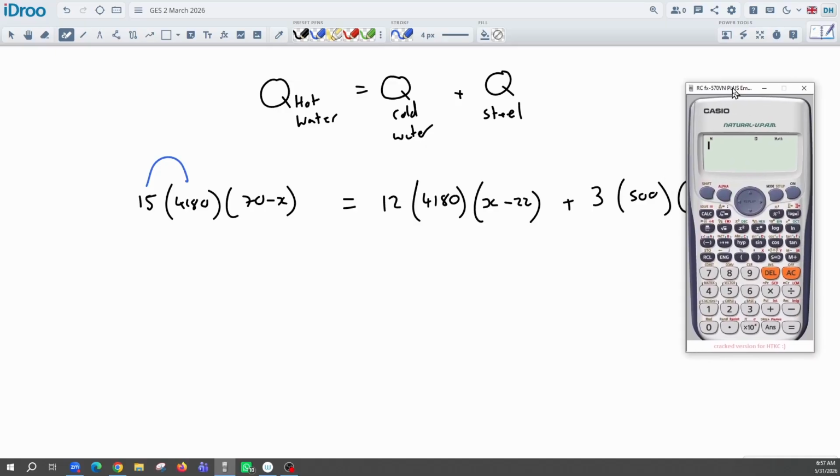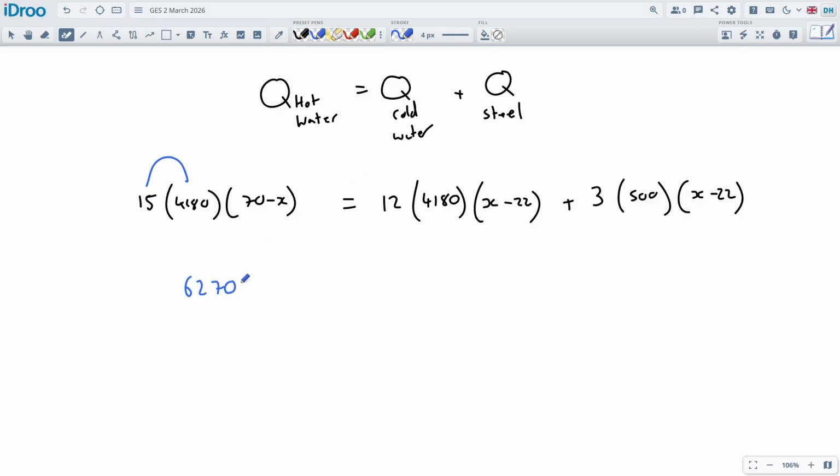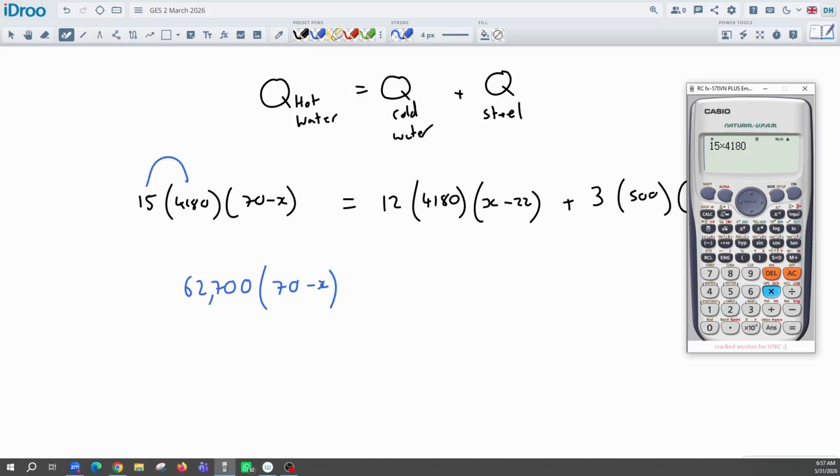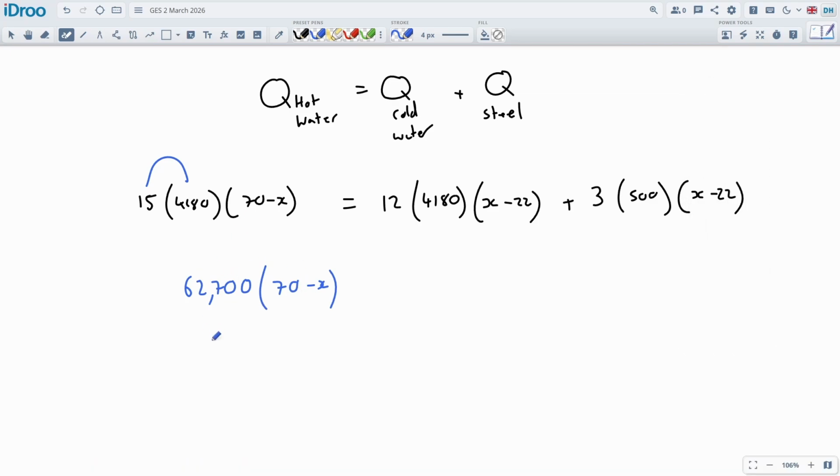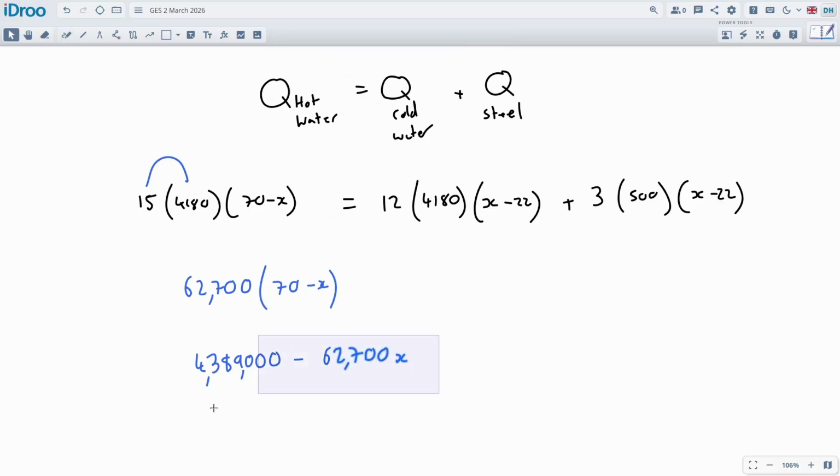So we're going to do 15 times by 4180. 62,700. Okay, that's still times by 70 minus X. Might as well times it by 70 while we're at it. So times this by 70. I'm going to move my calculator off screen just so I can see what I'm doing. I'm multiplying these two numbers together. We got 4389000 minus 62700x. Big numbers, and there's not much we can do about it. Okay, that's the left-hand side done.